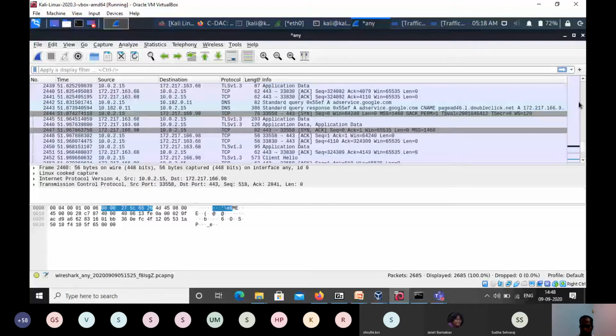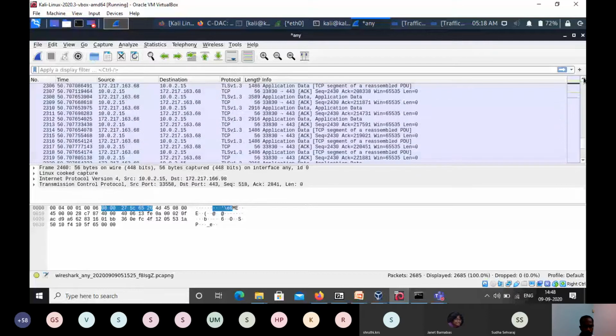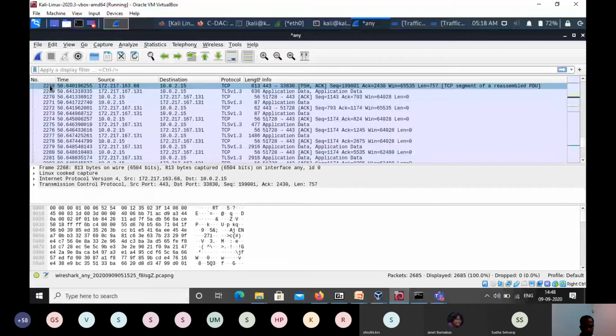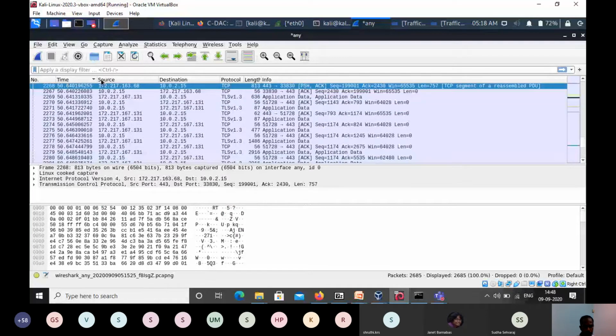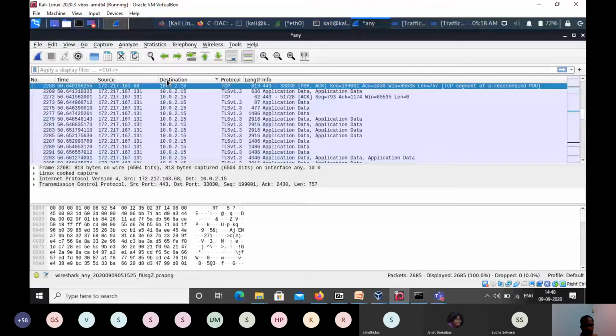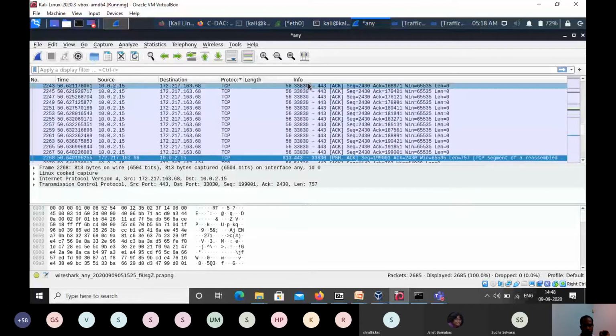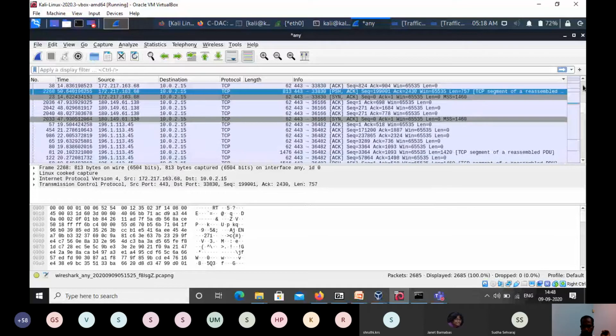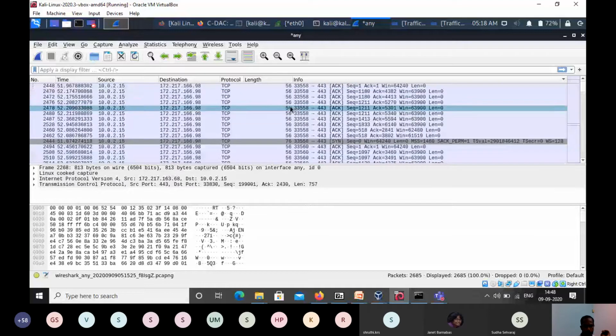So this is the first part. We'll check it. Here, the fields it's mentioning first are the packet number, then a timestamp. The source is nothing but the source IP, then the destination IP, which protocol it is, what the length is, and some information. This can be customized, but by default it will provide timestamp, source and destination IP address, and protocol field.